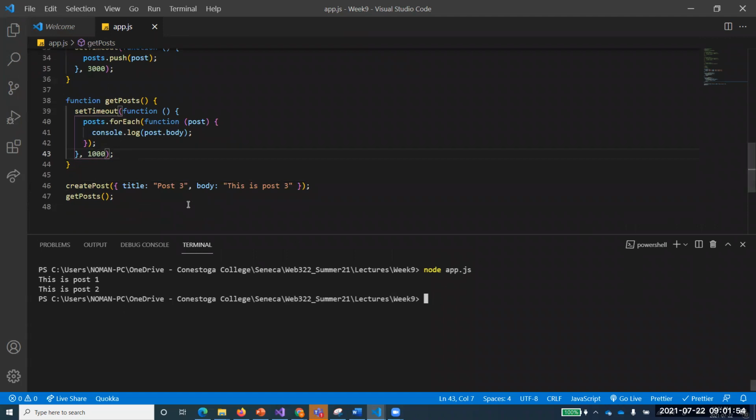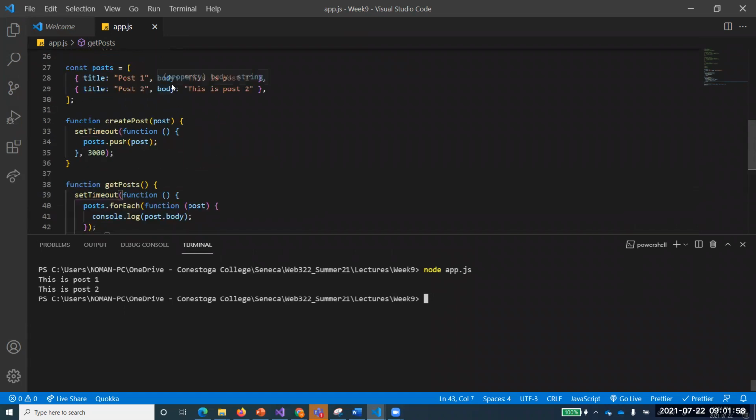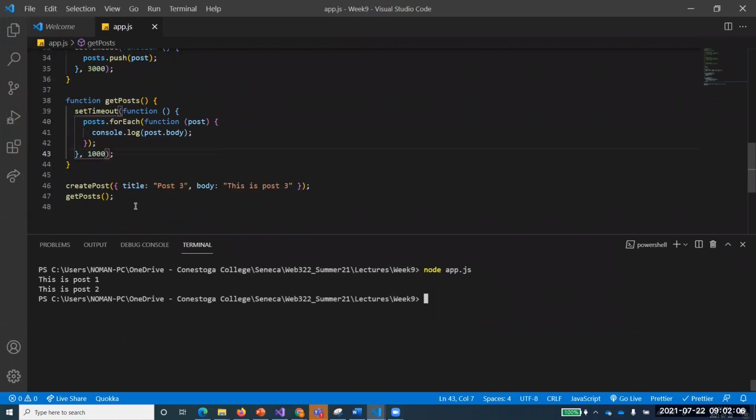So again, what our idea says, this post 3 should be created, and it should be pushed into this one. Why? Because we are doing that pushing over here. So this post should be pushed over here, and then after pushing this post, what should happen when I take the get posts? I should get all 3 posts printed. Alex, will I get all 3 posts printed? Because I know you should understand whether we'll get the 3 posts or not.